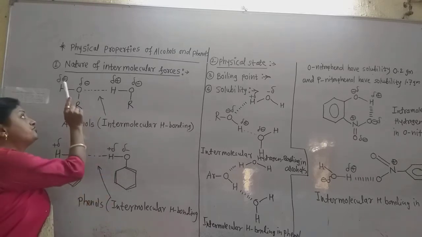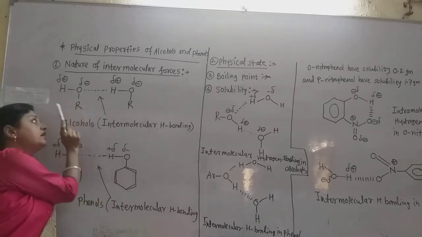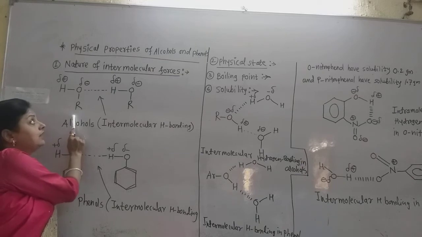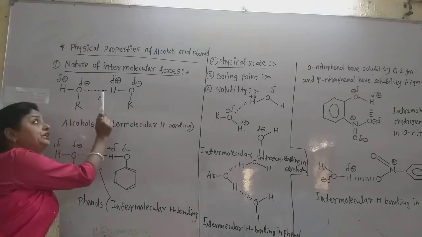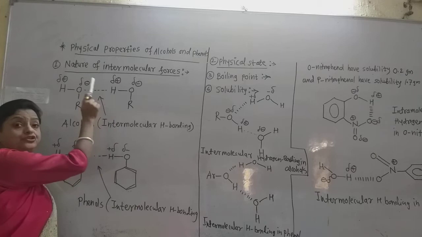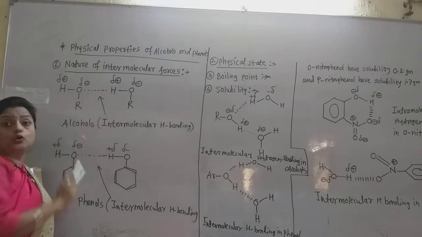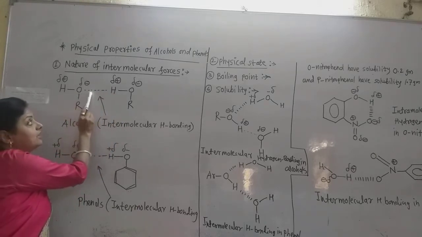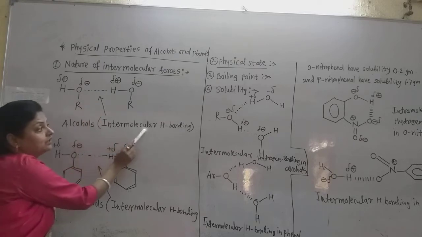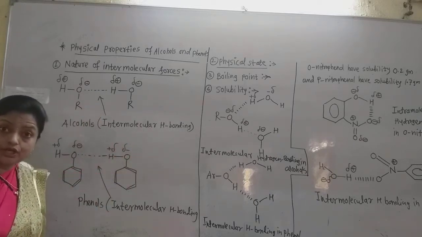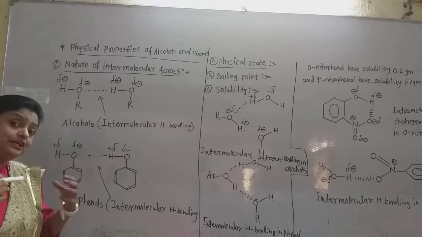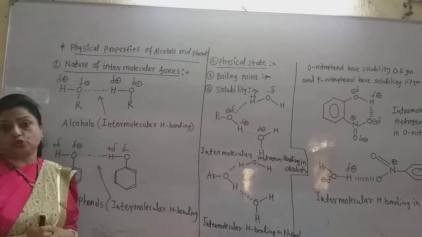The negatively charged oxygen of one alcohol molecule attracts the positively charged hydrogen of another alcohol molecule by intermolecular hydrogen bonding. Due to that, the intermolecular forces are very strong.